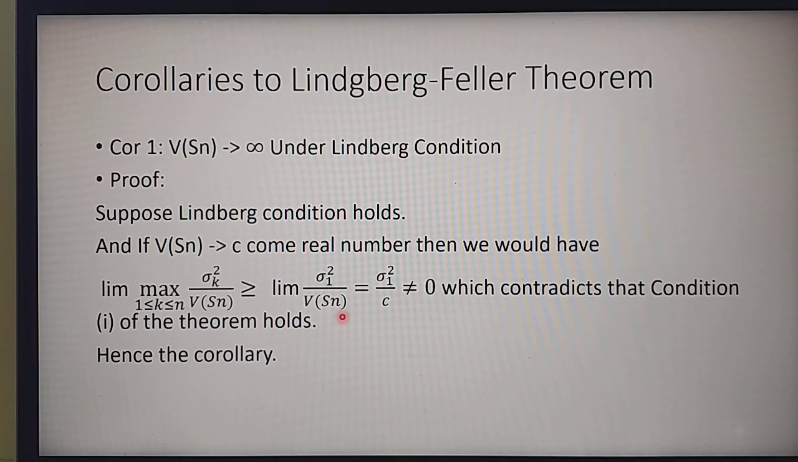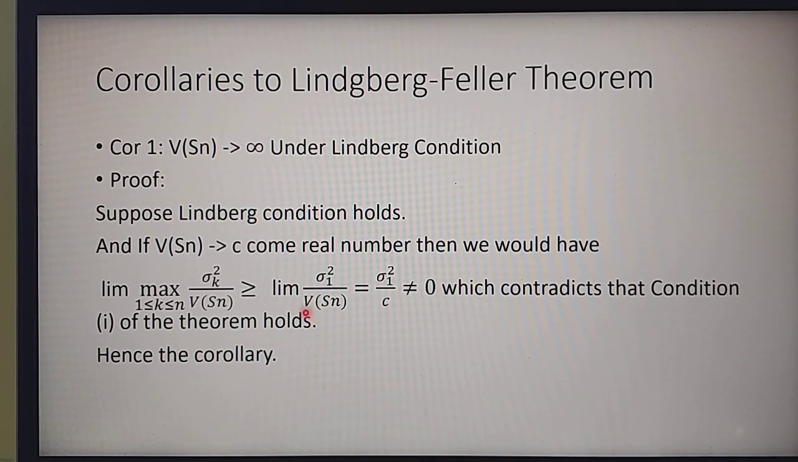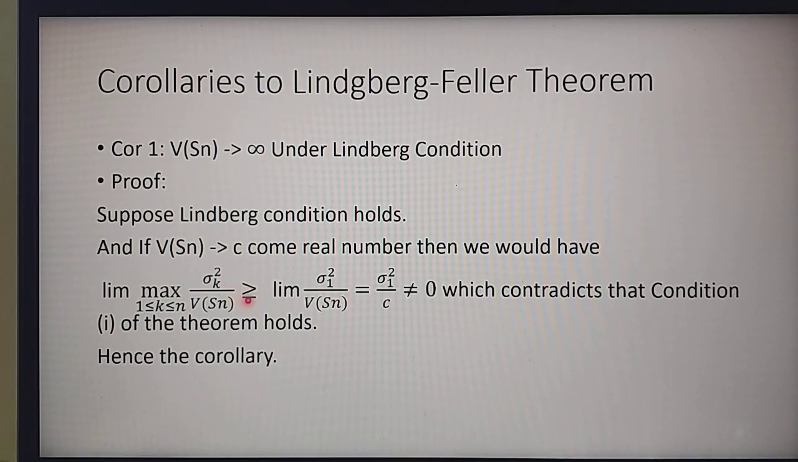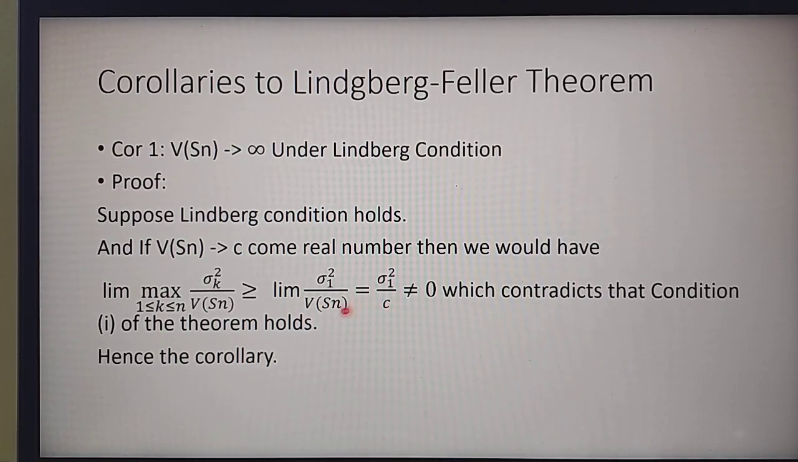This is the maximum, and instead of sigma k square we have sigma 1 square here, simply because in order to have this inequality, this is the maximum of all those sigma k squares. Instead of that we simply replace it by sigma 1 square, so this will be larger. So this is equal to sigma 1 square by c if variance Sn tends to c.